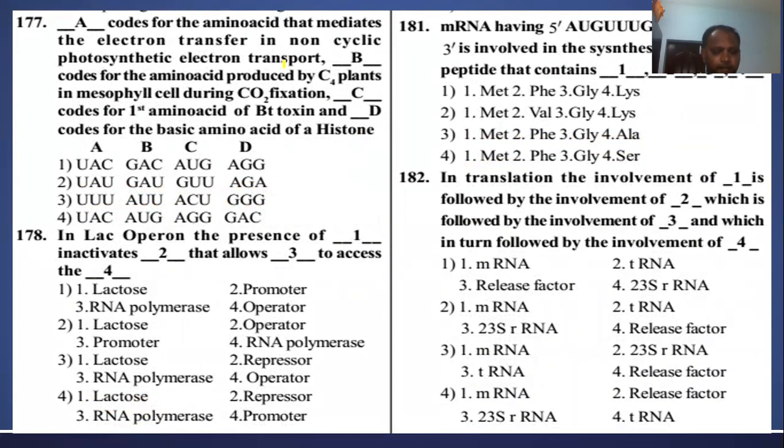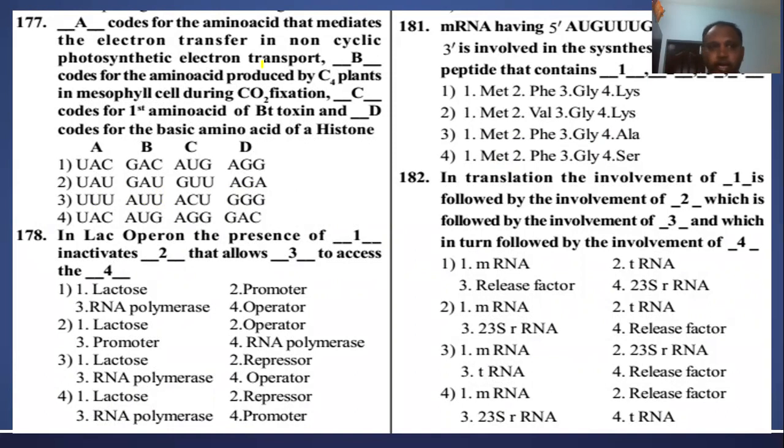Next question. Dash code for amino acid that mediates the electron transfer in non-cyclic photosynthetic electron transport. Actually, this is a linkage question. They are linking this topic with photosynthesis, right?